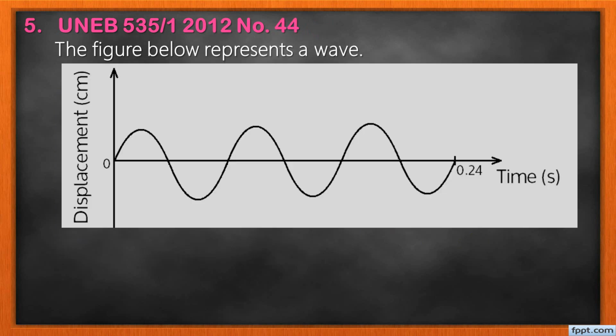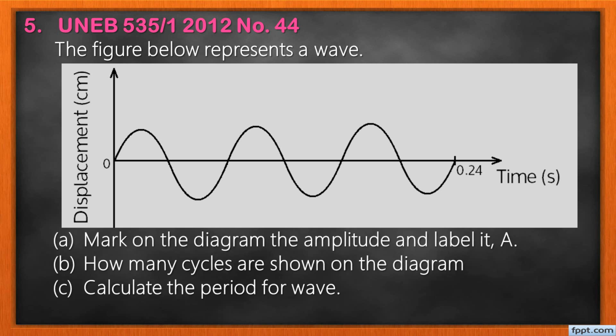Now number 5 is like that. The figure below represents a wave. Mark on the diagram the amplitude and label it A. This was a unique question set in 2012, paper 1 number 44.